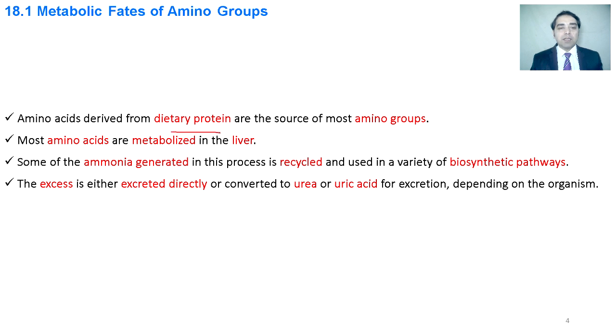Dietary proteins are the sources of amine groups. Amino acids are metabolized in the liver. The ammonia is generated and recycled to make other biosynthetic products. Excess ammonia is sometimes excreted directly or in the form of urea or uric acid.